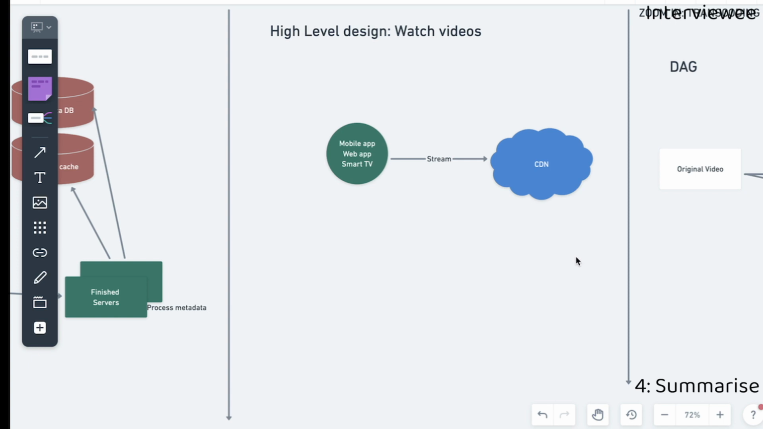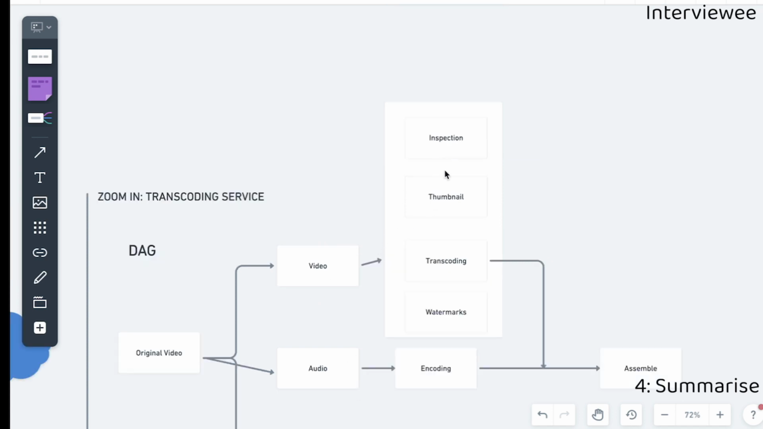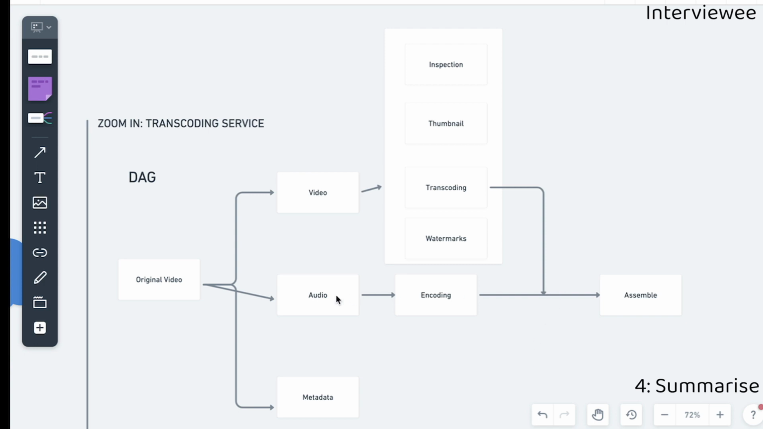Great, so we also talked about how the CDN works and how the streaming works. Basically, we are going to send the video stream by stream instead of downloading the whole video to the device, because that is going to be very slow. So users can watch video very smoothly and fast. For the transcoding service, we talked about using a directed acyclic graph in order to run tasks in parallel, split into 3 main tasks: video, audio and metadata. For video, we can run tasks like inspection, thumbnail, transcoding, watermarks and so on. Once the video is transcoded, we are going to merge that with the audio encoding and assemble the output video. And I think that's it.